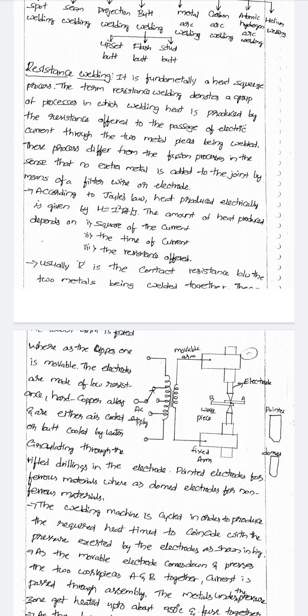The amount of heat produced depends upon the following parameters: the square of the current, the time of the current, and the resistance offered.